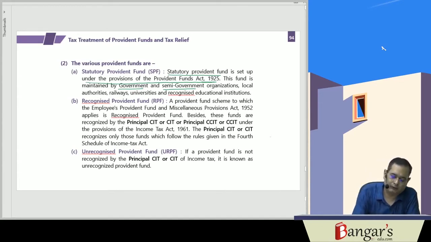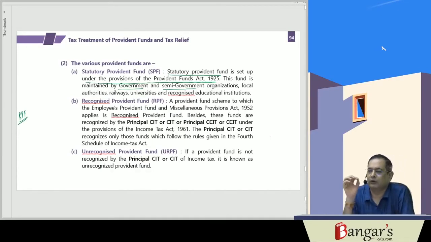Then there is the recognized provident fund. These are set up under the Employees Provident Fund and Miscellaneous Provisions Act 1952.